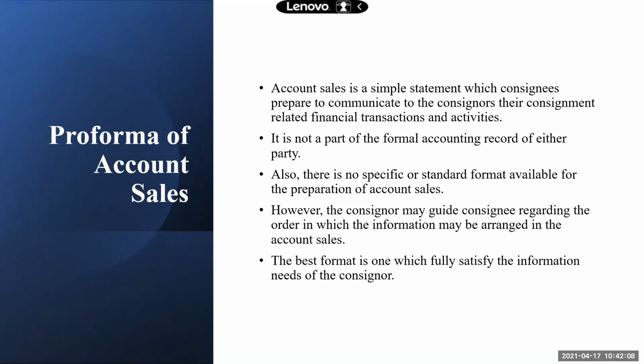So none of the parties will have to keep a record of this, but it is for their information. Also, there is no specific or standard format available for preparation of account sales. The consigner may guide the consignee regarding the order in which the information may be arranged. So if required, the consigner can tell the consignee how he wants the information to be presented. The best format is one which fully satisfies the information needs of the consigner.